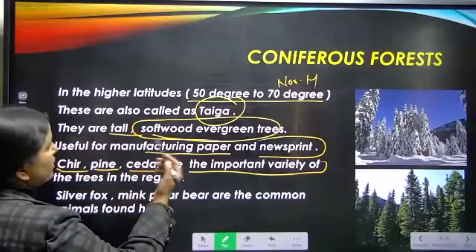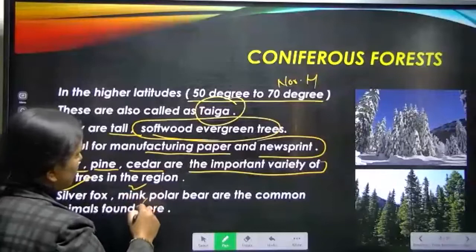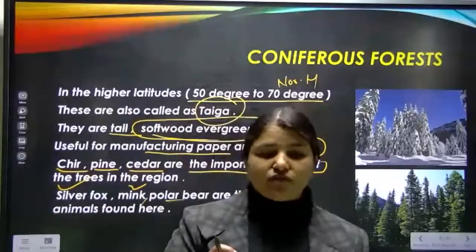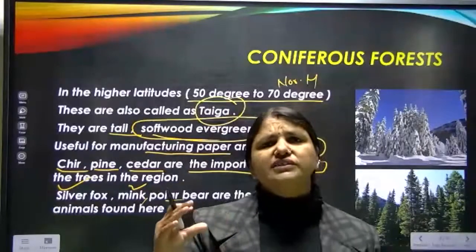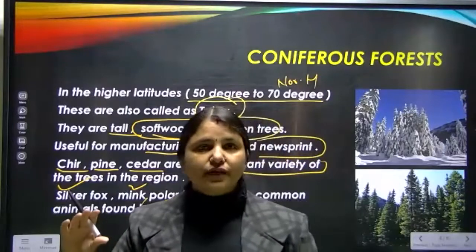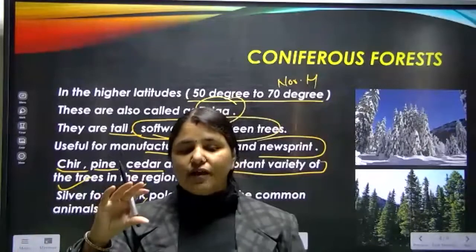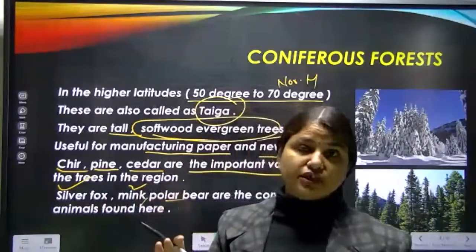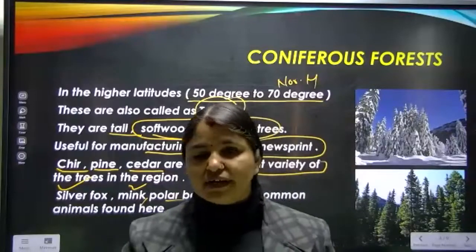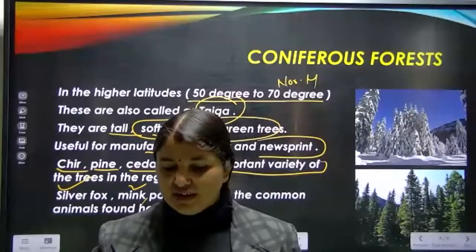Except that, the animals which we find over here are silver fox, mink, polar bear, etc. The animals found in this region have a specialty: they have thick hair on their skin, and feathers on their skins, that protect them so they can adapt to the particular environment in which they are living.